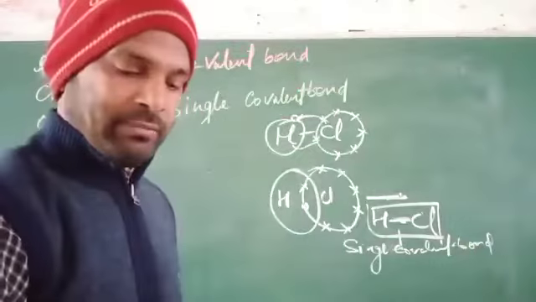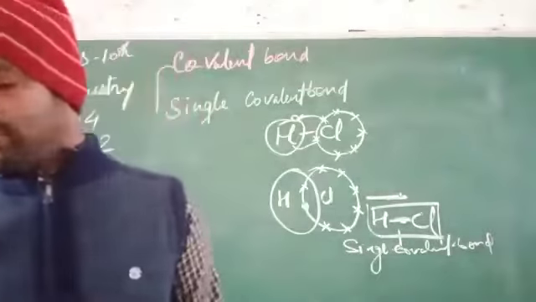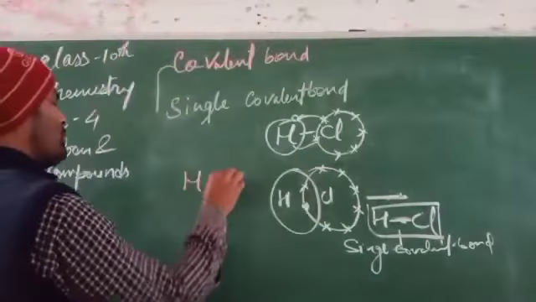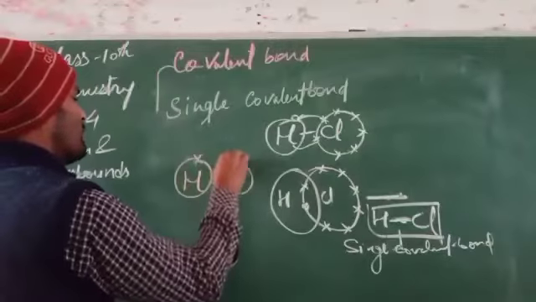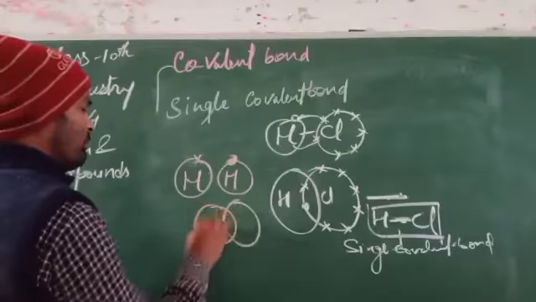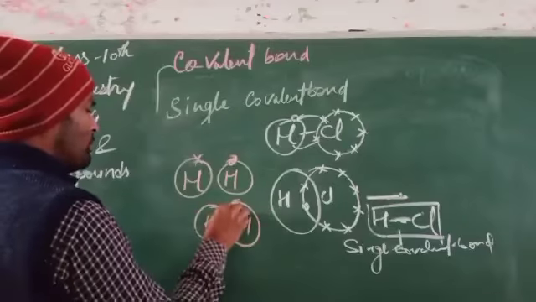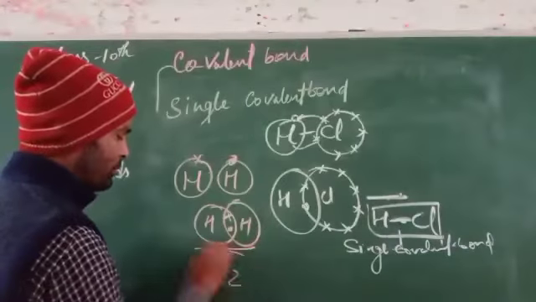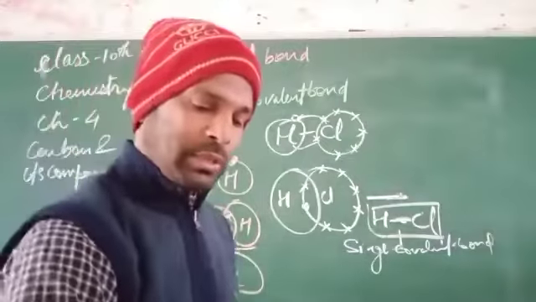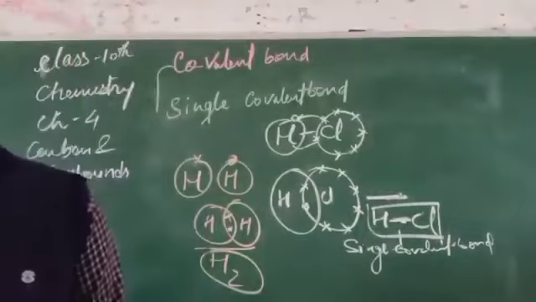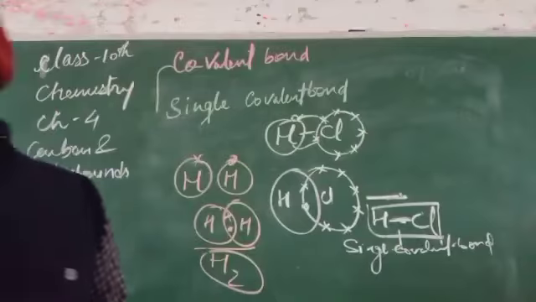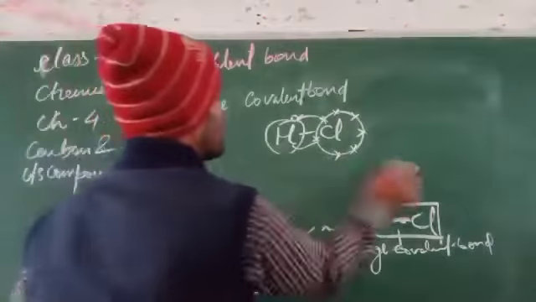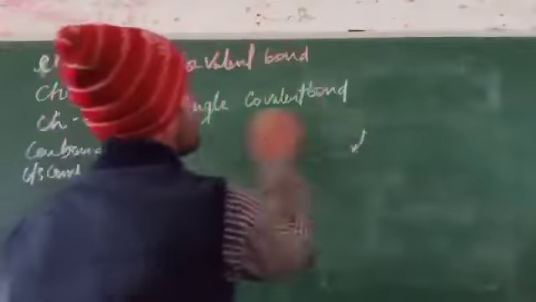Besides this, we can write another example, like hydrogen, having a single electron in the last orbit of each atom. If they form a single covalent bond, one electron from this and one electron from the other, this forms H2, showing a single covalent bond. In the next scenario, we could see the formation of Cl2, one molecule of chlorine.